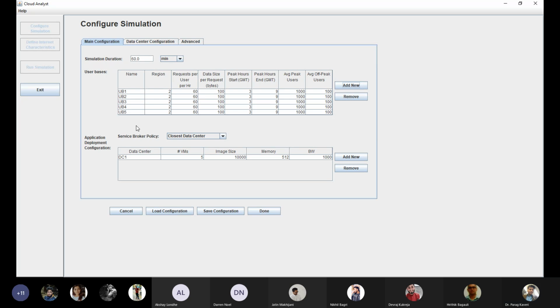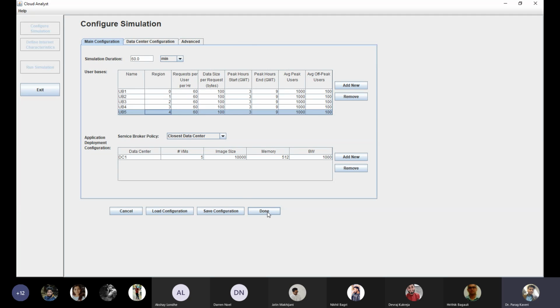These 5 user bases are from only two regions, so we can change the region also. Region number 0, 1, 2, 3, 4. Now there are different regions among the user bases, 5 user bases from 5 different locations.